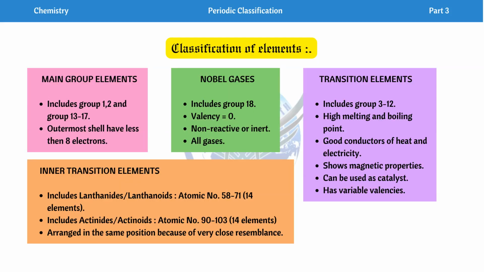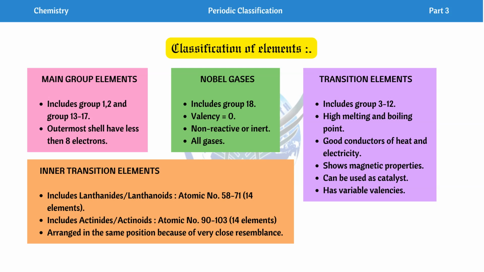Next, our topic is classification of elements. Let us look at the classification of elements. Number 1, we have main group elements. Under main group elements we have groups 1 and 2, and then groups 13 to 17. These elements have less than 8 electrons in their outermost shell.